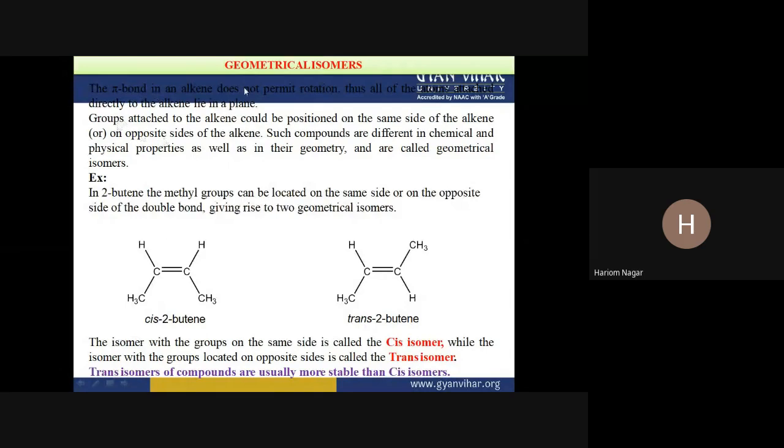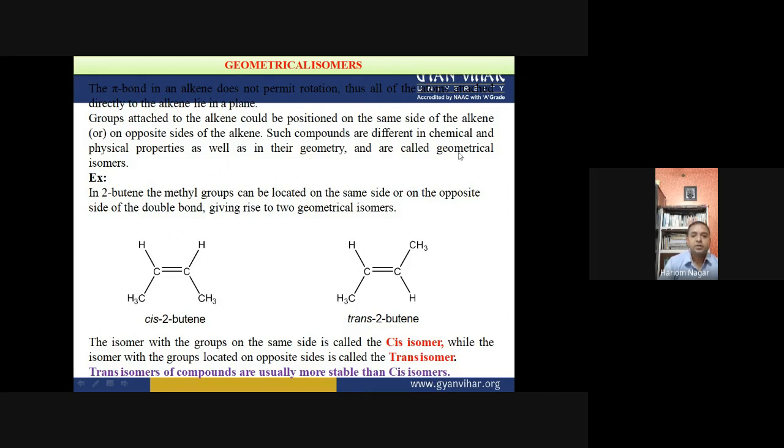If you talk about the position of the groups in geometrical isomers, the pi bond in an alkene does not permit rotation. Thus all of the atoms attached directly to the alkene lie in a plane. So groups attached to the alkene could be positioned on the same side of the alkene or on the opposite side.